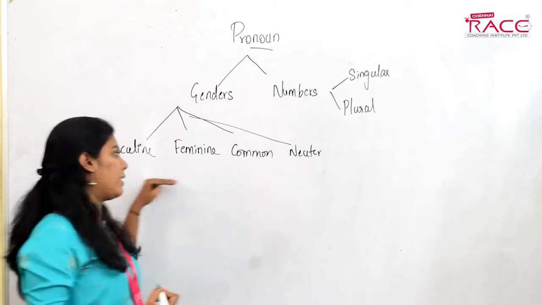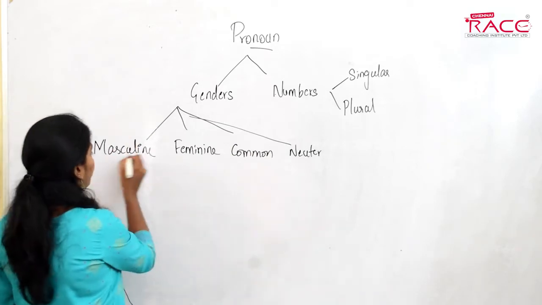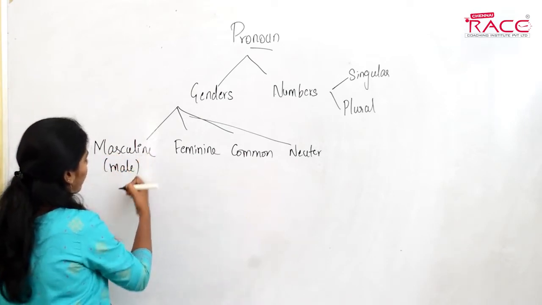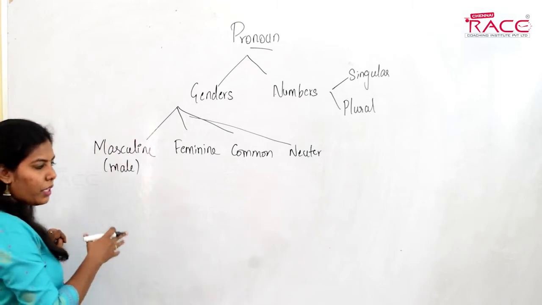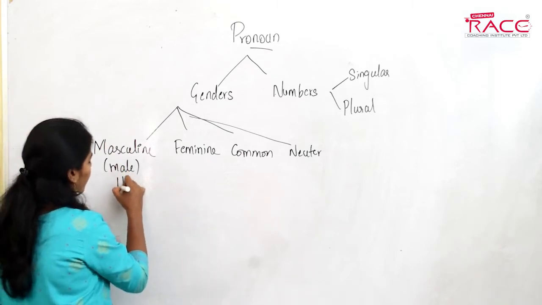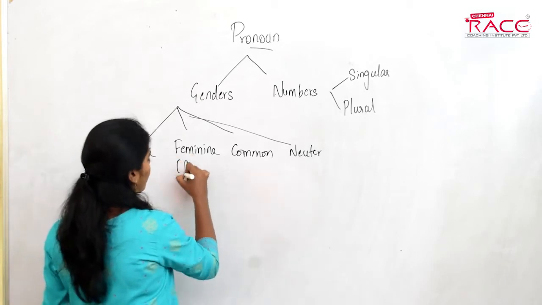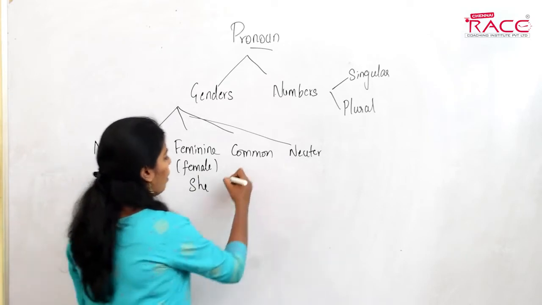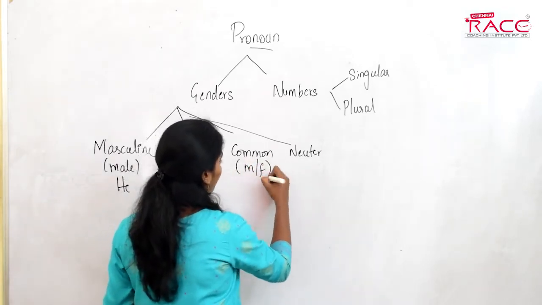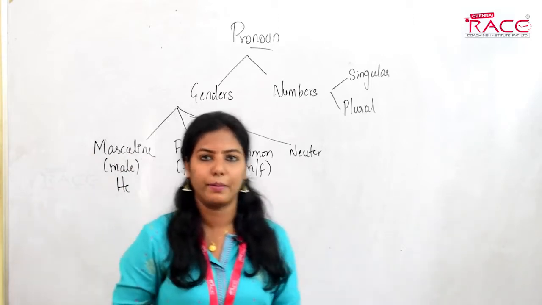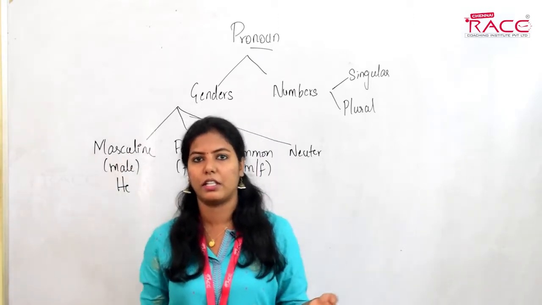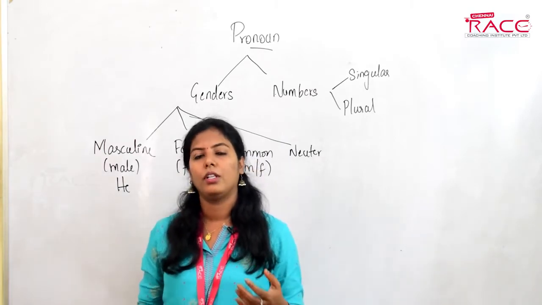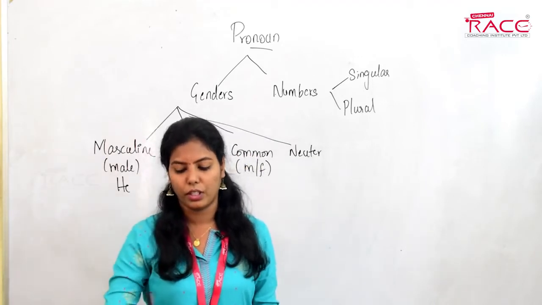Let's see these genders. First of all, masculine. Masculine denotes males, right? Which pronoun do we use for masculine? We use he. Feminine denotes female, and the pronoun we use here is she. For common we have something different. Common means it could be a male, it could be a female; you don't know the gender of a noun. Which pronoun will you use if you don't know the gender of a noun?